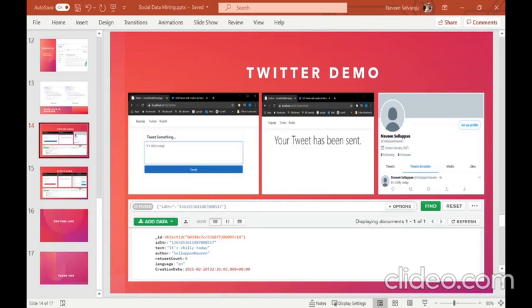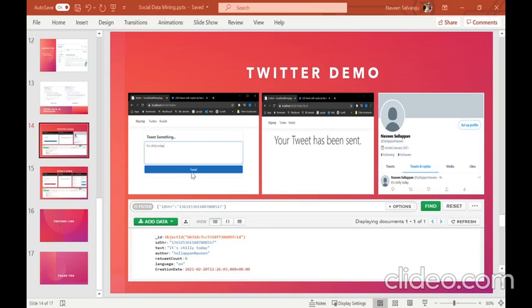Now I will show you the demo of the application. Here I open my Twitter page. In the Twitter page, in the text area, I type something. Here I type the text: it's chilly today. Then I press the tweet button. You will get a response that your tweet has been sent from the application. What happens in the background is this message will be collected by the data model, and it will be sent to the Twitter controller.